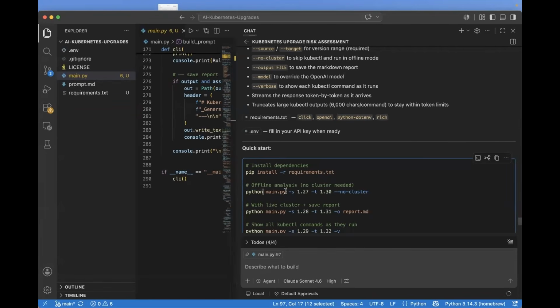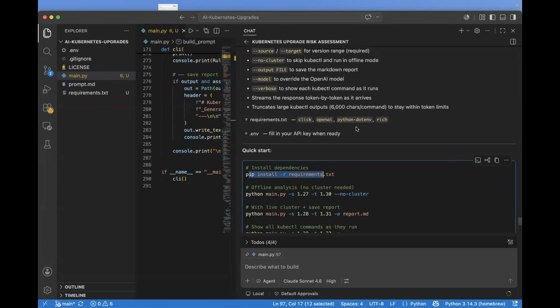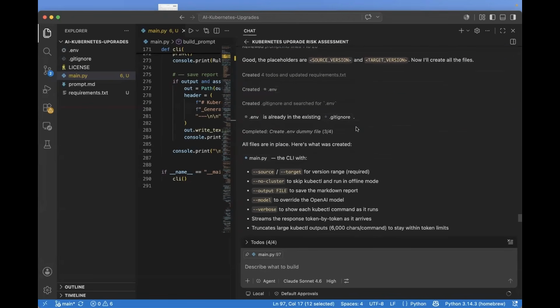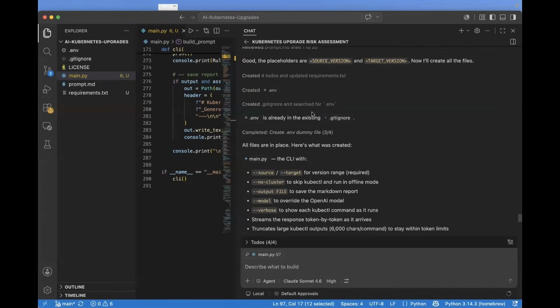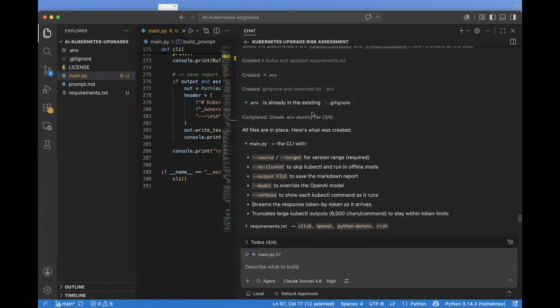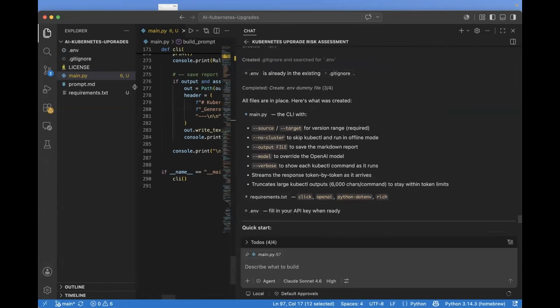So with python main.py, you just have to provide the source version and target version. If you want to see the output in a report, you can also provide -o report.md. Before that, you have to install the dependencies. Let's see what all it did. On top of that, it created a .env file where you can store your OpenAI secret or your Ollama integration related things.